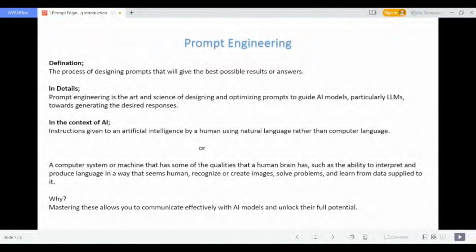Mastering this allows you to communicate effectively with AI models and unlock their full potential. Anyway we know human language, so why do we need prompt engineering? Anyway we can ask questions directly, right?